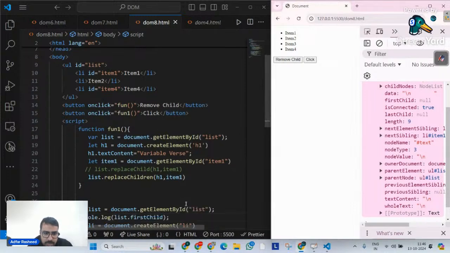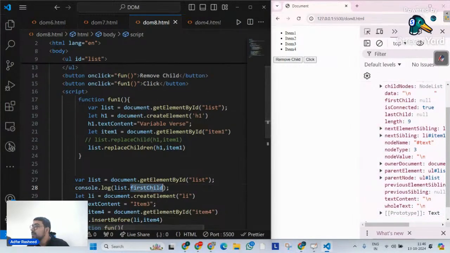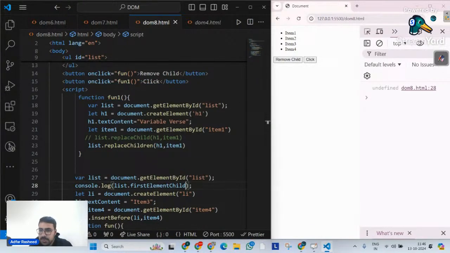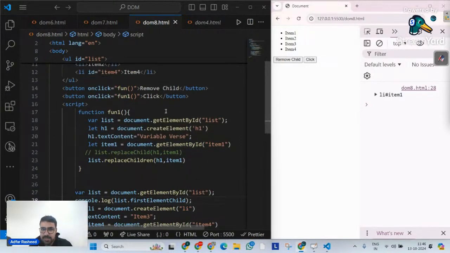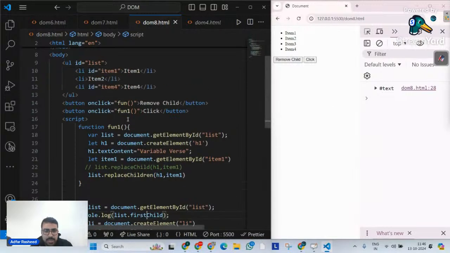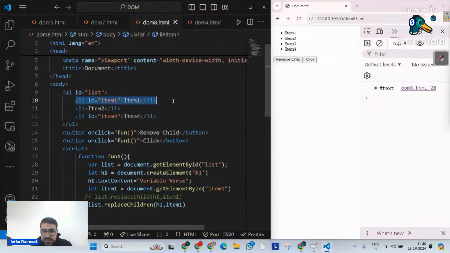And if I talk about, allow me a second, let's figure out the other one, first element child. So let me go with first element child. If I talk about first element child, then it gives me the list. So when we say first element child, in that particular case, it gives me the child itself, the whole list tag. But if I talk about first child, in that particular case, it does not give me the list item, but it actually gives me the item one, the text of that. That's what I can understand from this.